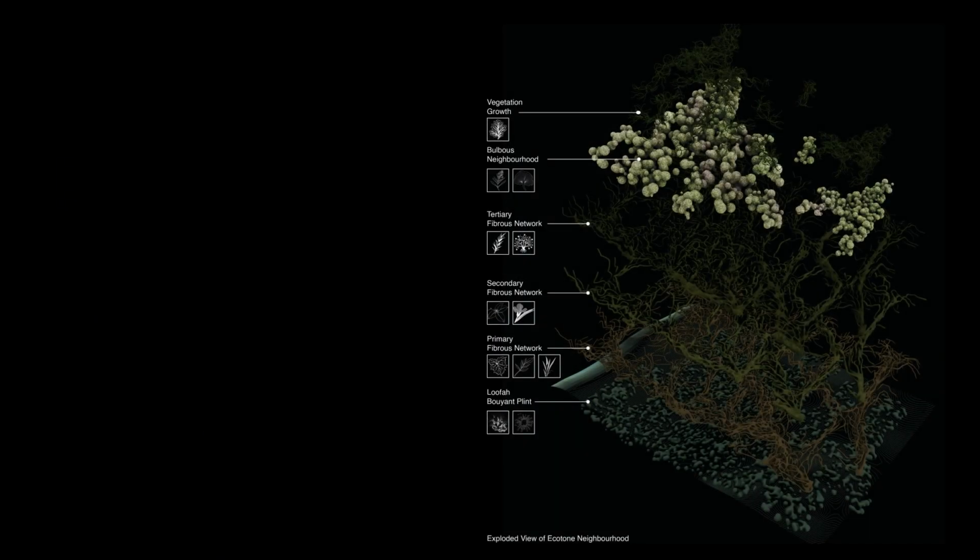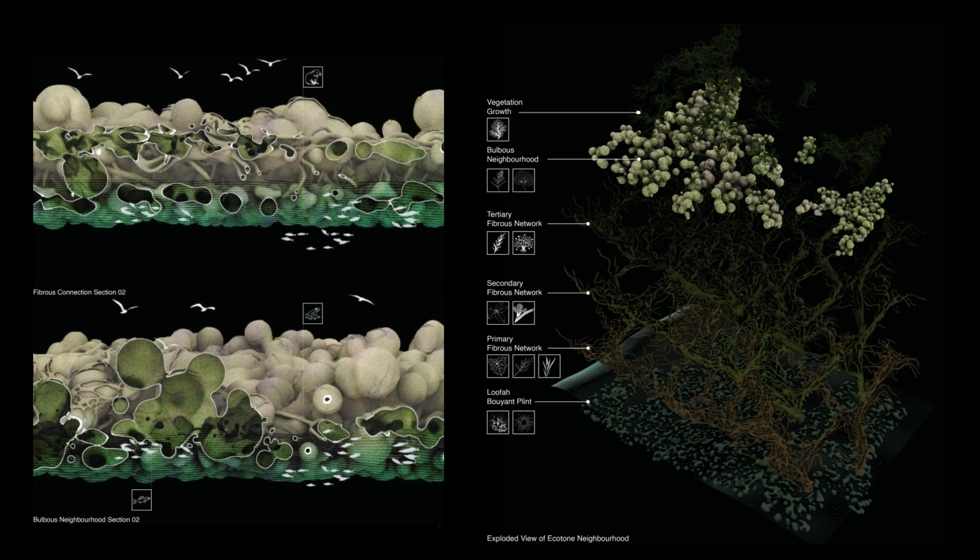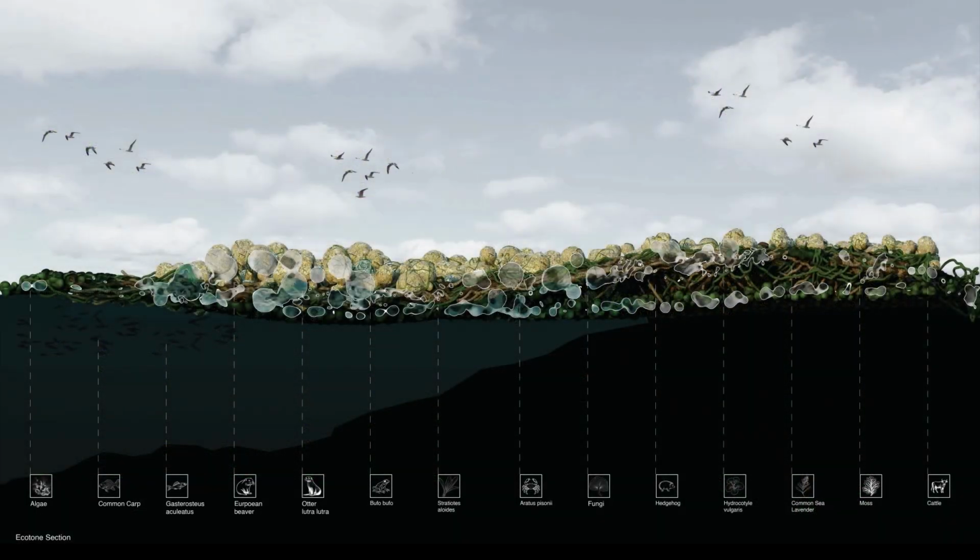Cerulean is an amalgamation of different layers of networks and neighborhoods. The interweaving of these layers formulates spaces of varied volume and various scales. These spaces can host a plethora of species of flora and fauna such as algae, fungi, moss and assorted species of animals like otter, beaver, fish and different amphibians.